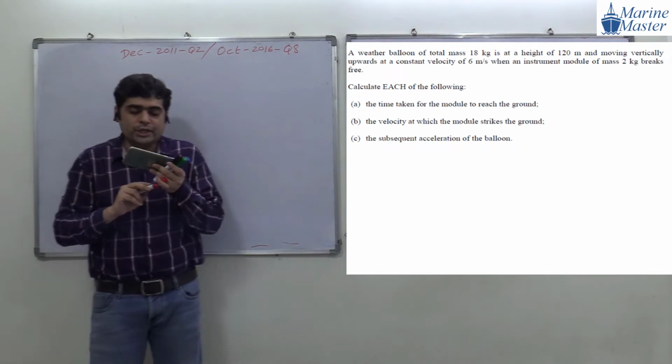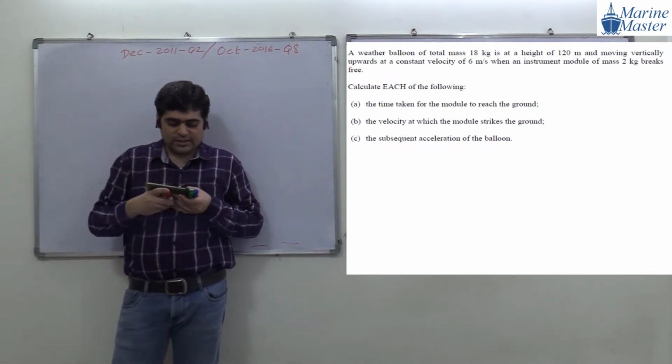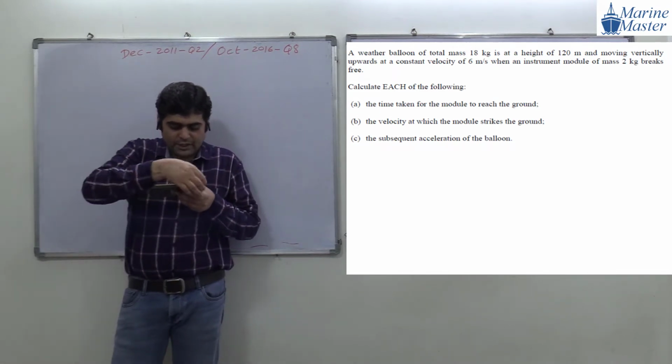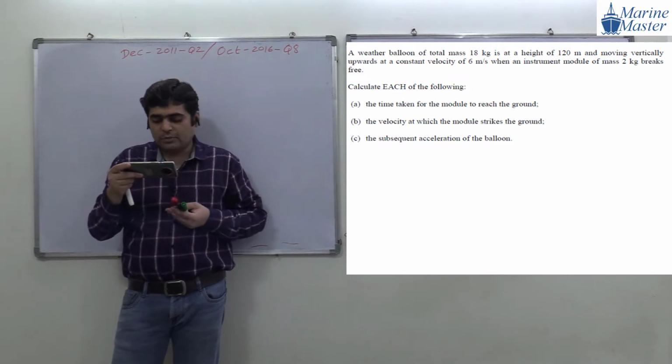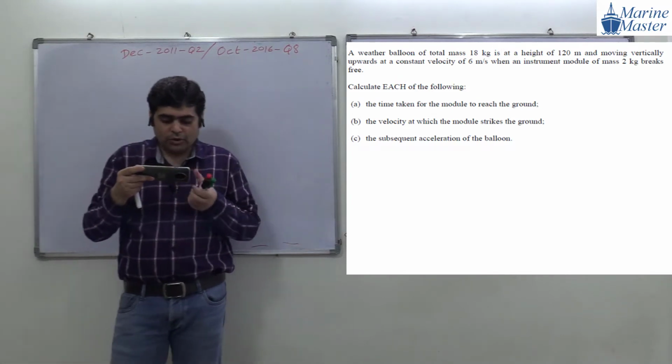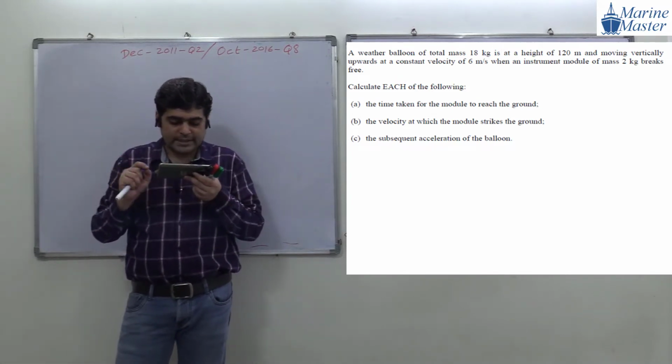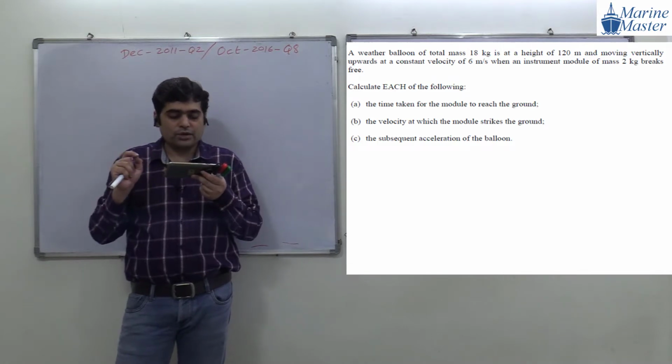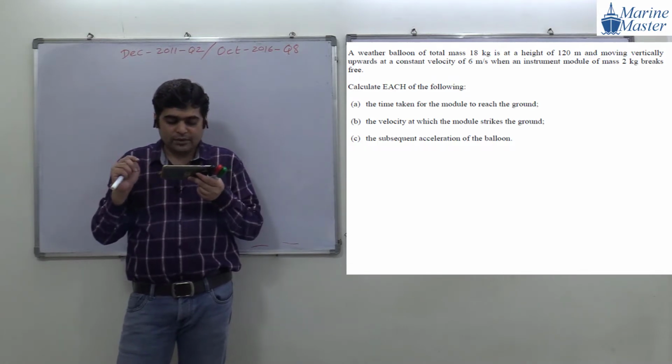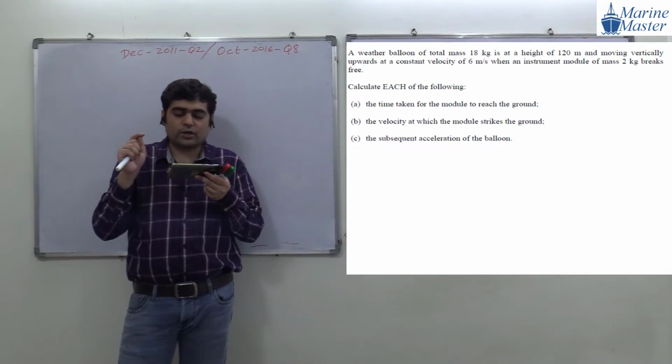Now I am going to read the question. What is the question asking us? A weather balloon of total mass 18 kg is at a height of 120 meter, moving vertically upward at a constant velocity.